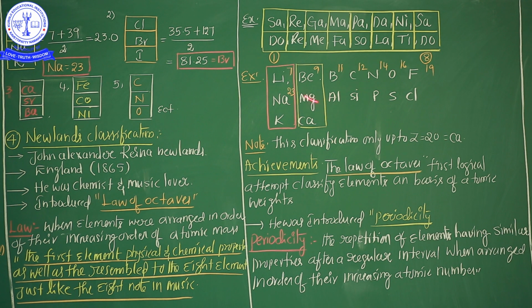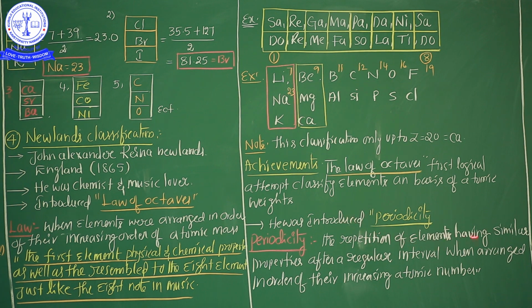So what is the reason here? If the elements are arranged in increasing order of atomic number or atomic masses, after a regular interval the next element is similar to the first element. That is called periodicity. Very, very important point. If you move left to right, after a regular interval, a new element starts, and this element and the first element are almost similar. This is called periodicity. The repetition of properties.